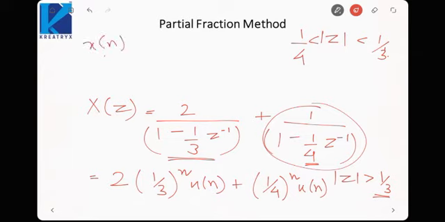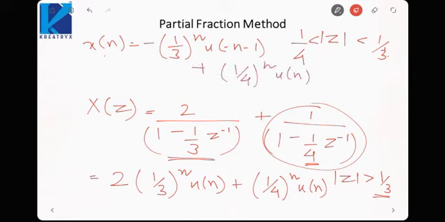So x[n] would be minus (1/3)^n u[-n-1] plus (1/4)^n u[n]. Depending upon the ROC, my signal would change. So specifying the ROC along with the Z transform is very necessary while finding the inverse Z transform. Otherwise, the inverse Z transform for the same X(z) can have multiple values.